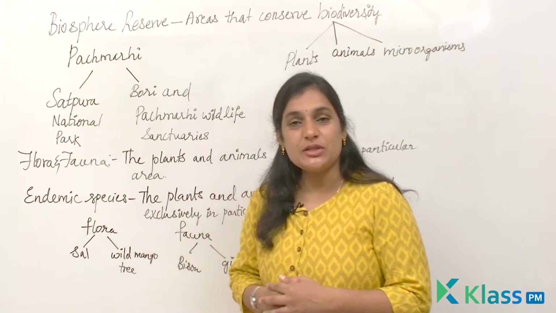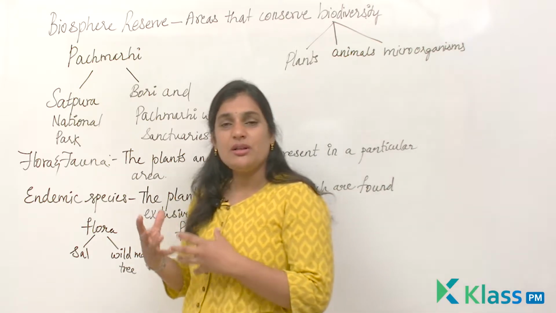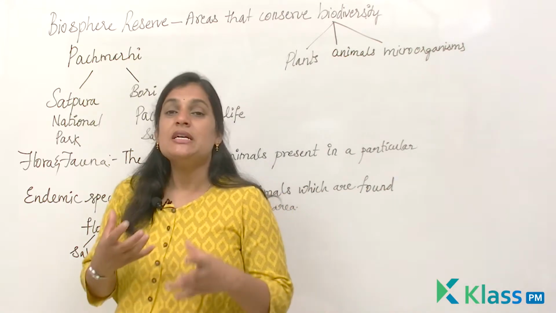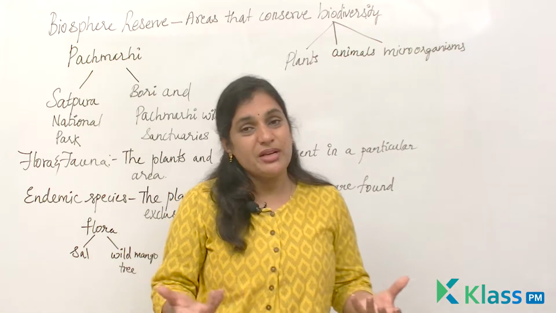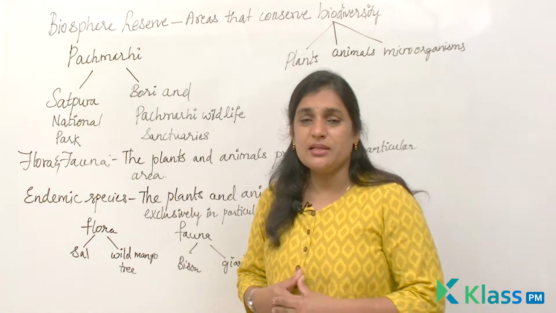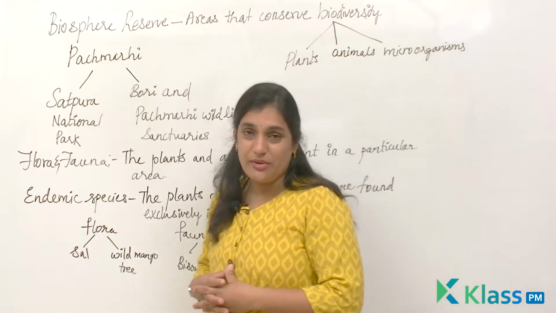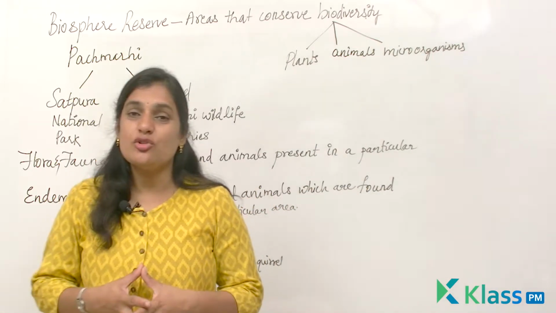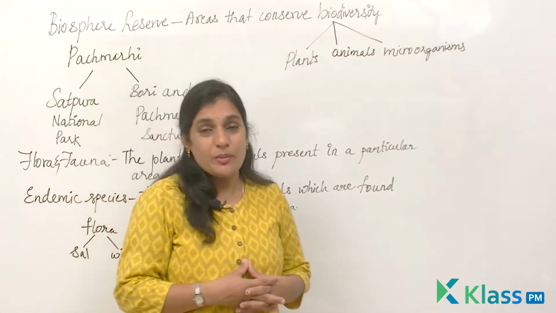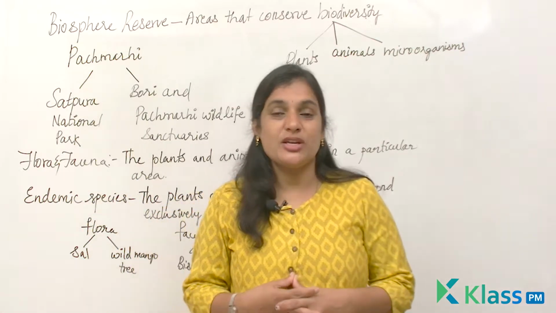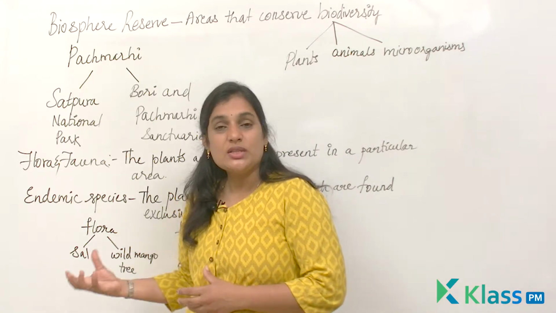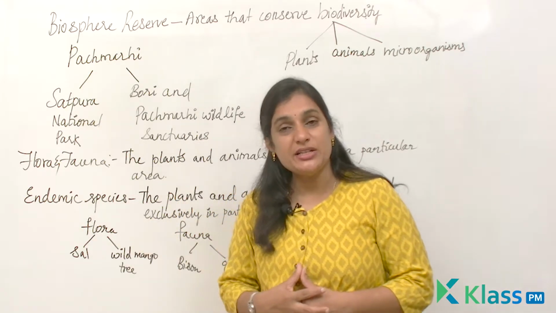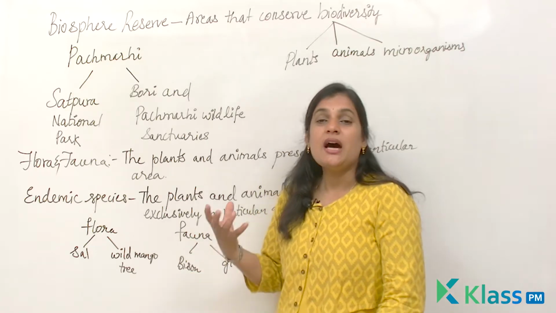When the natural habitat of these species is destroyed, what happens? Then definitely they become extinct, because there is no home left for them to live in. So obviously they try to go to different places where they may not be able to adapt to the climatic changes. So ultimately they die and become extinct. This is how these endemic species are endangered.